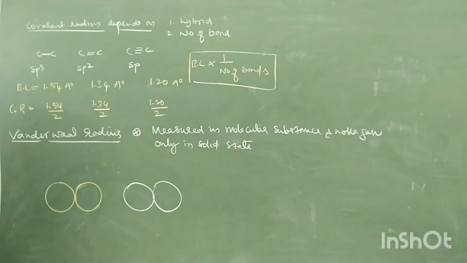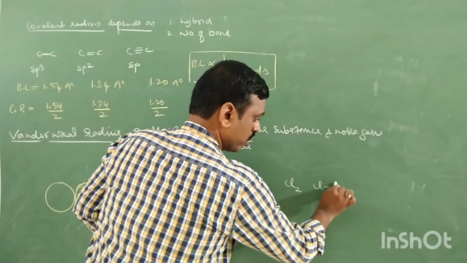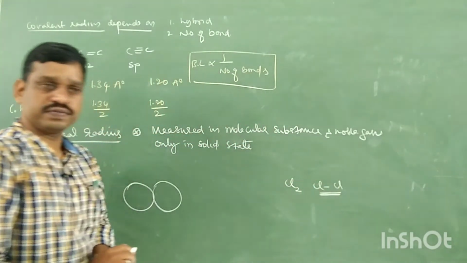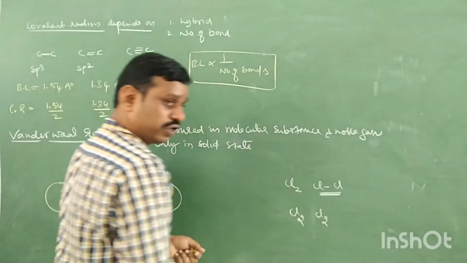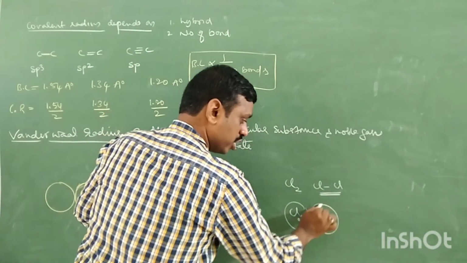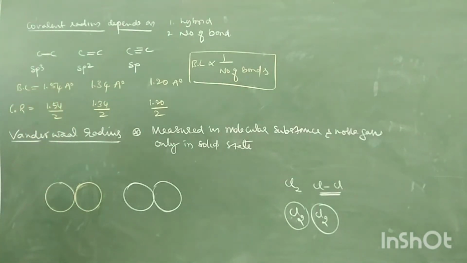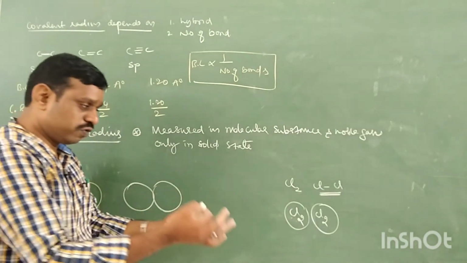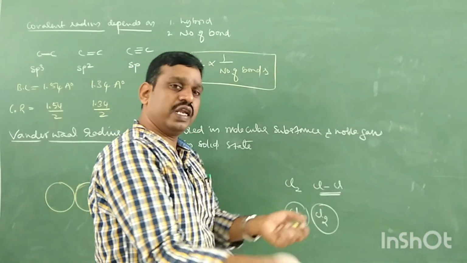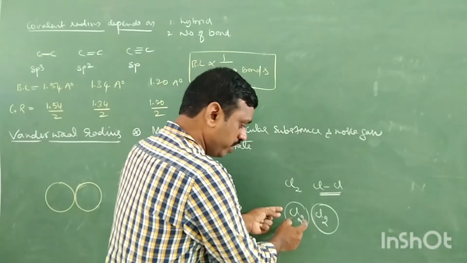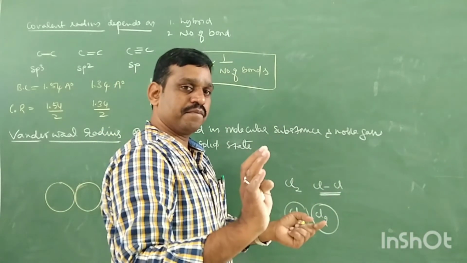Listen carefully, students. Stop writing. Listen first. If you take one chlorine molecule, in between the chlorine atoms, what is the bond? Covalent bond. Now here I am taking two chlorine molecules, one chlorine molecule and another chlorine molecule. In between two molecules, what is the force of attraction? Weak van der Waals force of attraction, which exists in between any two things, any two molecules, any two objects. Therefore, in between two molecules, obviously there will be a van der Waals force of attraction. Less or more, it will be there, right?